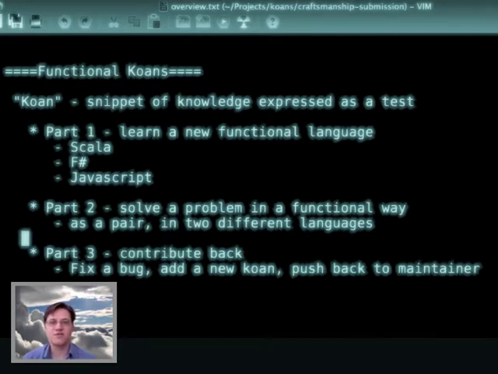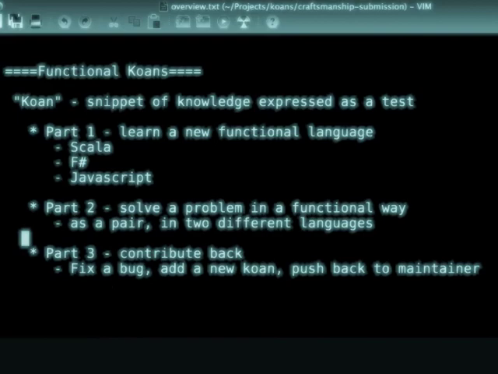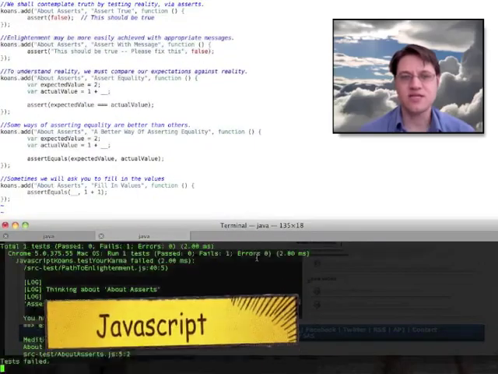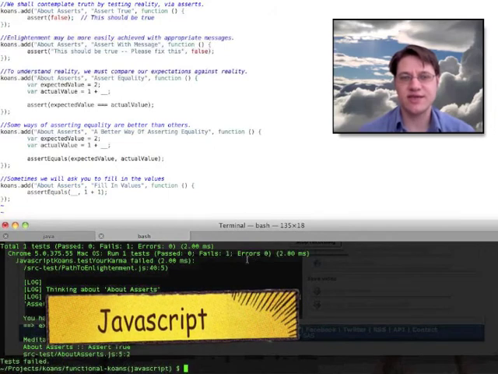So if you've noticed something that's incorrect when you were doing the koans, or perhaps there was an additional piece of information that you think should be codified as a koan, then we'll write that, or rather you'll write that, you'll push it up to your GitHub fork, and then you will initiate a pull request to try and get it submitted into the main project branch. So let's have a look at how this works in the JavaScript koans.